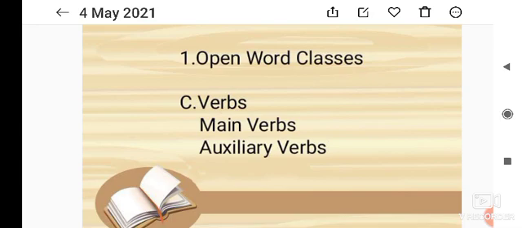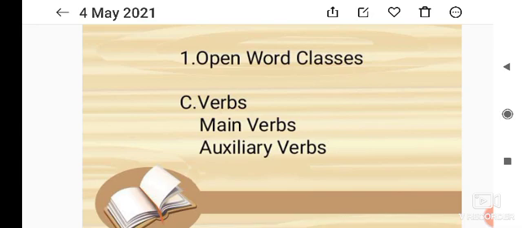Then third, dynamic and static verbs. The verbs which can be used in the continuous form and can fit in the be plus ing form are called dynamic verbs. For example, they are speaking English. Are is a form of be, and speaking is the ing participle. That's the continuous form also.